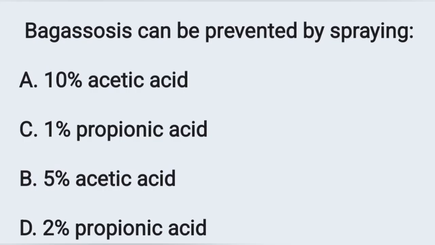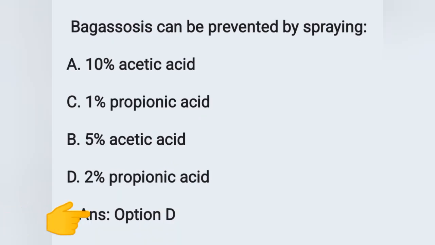On to the next question. Bagasosis can be prevented by spraying. Options. Option A, 10% acetic acid, option B, 1% propionic acid, option C, 5% acetic acid, option D, 2% propionic acid. Our question is, which spray is used to prevent bagasosis? And the correct answer is 2% propionic acid. Option D is the correct answer.